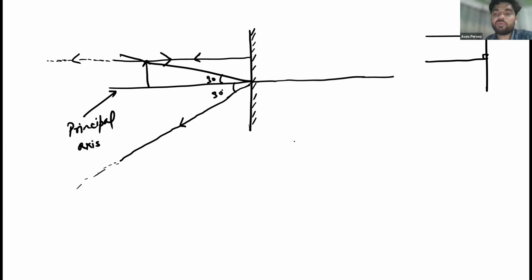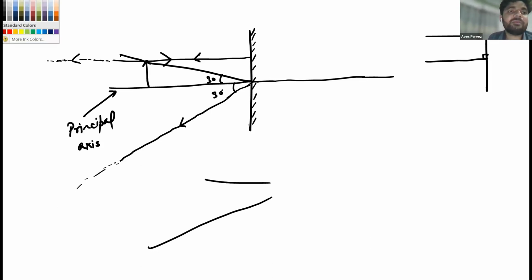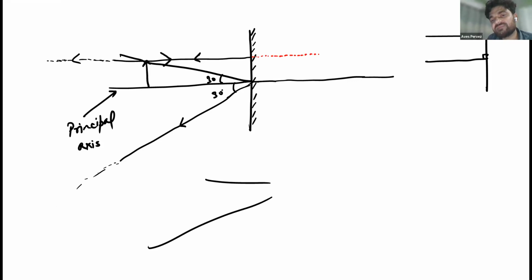No, because their separation is increasing. So when I continuously extend them, they will never meet here. But just imagine, for an instant, that they are meeting behind the mirror, that this ray is passing inside the mirror, and this ray is also passing.